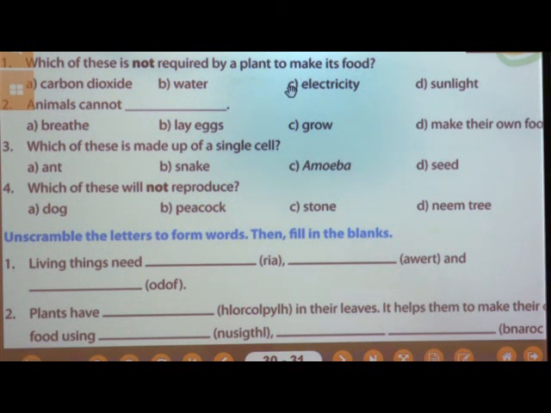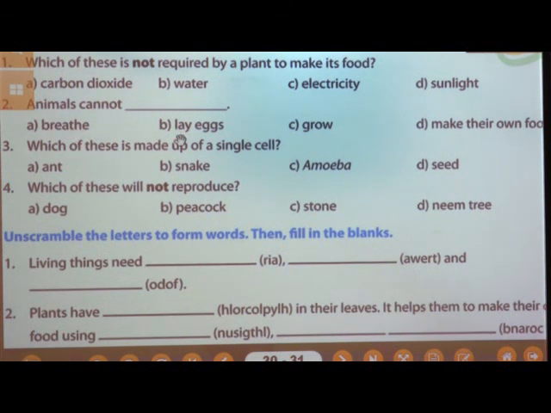Which of these is not required by a plant to make its food? As we all know, plants need carbon dioxide, which they get from the air. Also plants need water, which they get from the soil, and sunlight from the sun. That means electricity is not required by a plant to make its food. Then the second question is: animals cannot dash.